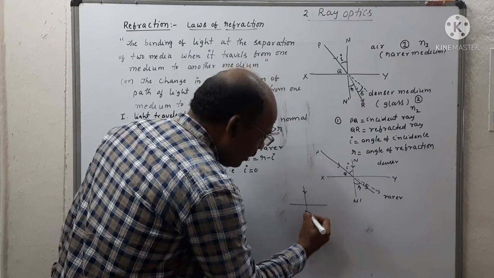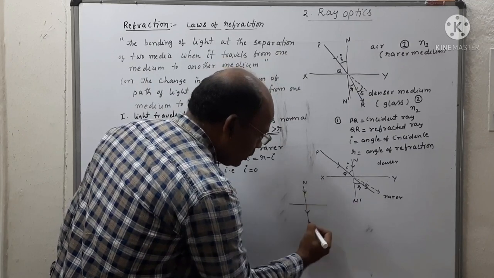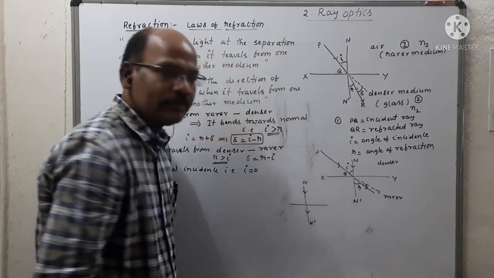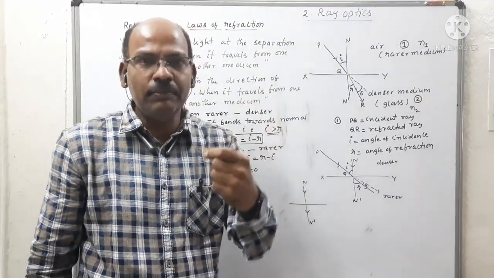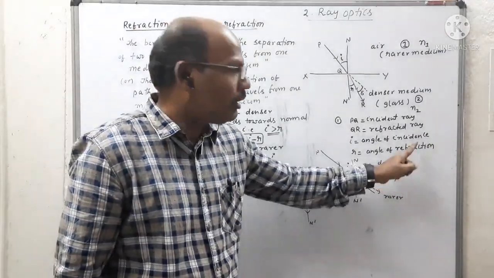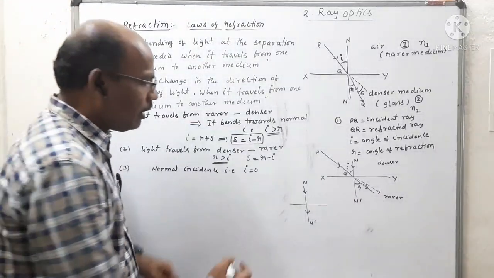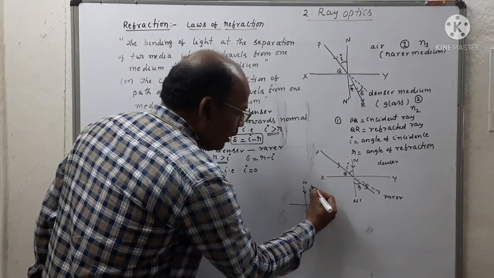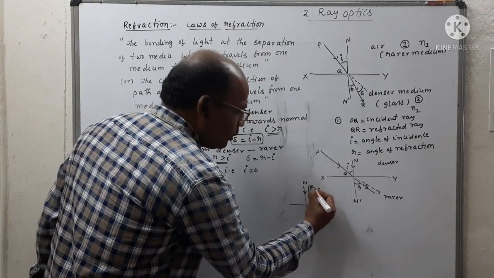And the refracted ray is also along the normal. So this is N dash. So the incident ray moves in a straight path into the denser medium. That type of incidence is called normal incidence. Normal incidence means the angle of incidence with the normal is equal to 0.